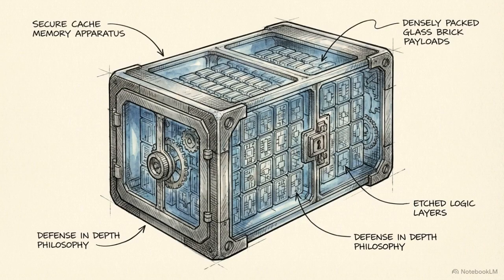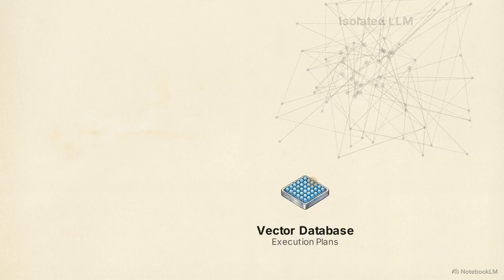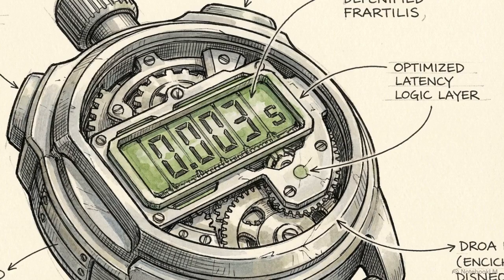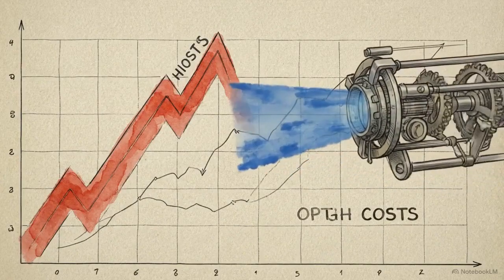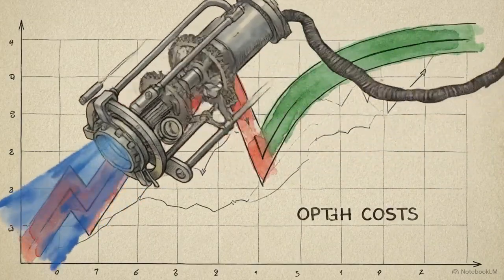Engineers use prompt caching to store repetitive system instructions, which reduces input token costs by up to 90%. The final structural component is the vector database memory layer. It stores information mathematically, allowing searches based on meaning rather than keywords. When a query arrives, the system checks the database for successful execution plans. If found, it instantly bypasses the language model entirely. Retrieving a cached plan drops system latency to 300 milliseconds. AI observability and memory layers actively optimize the thinking budget, ensuring the autonomous system remains economically viable at scale.